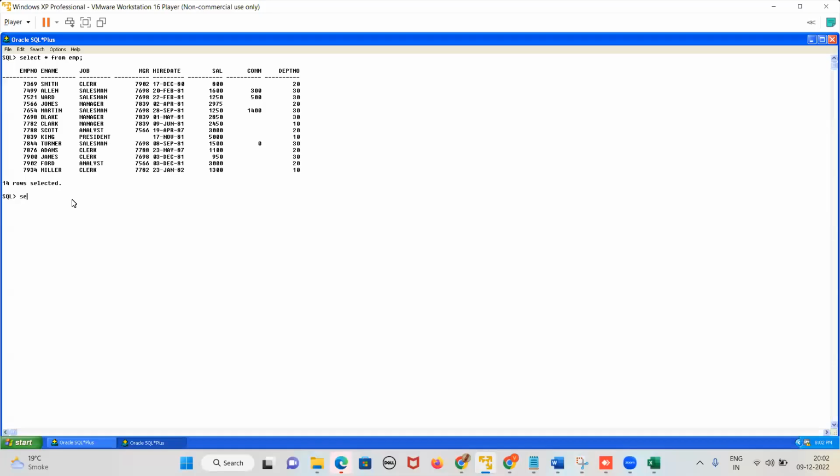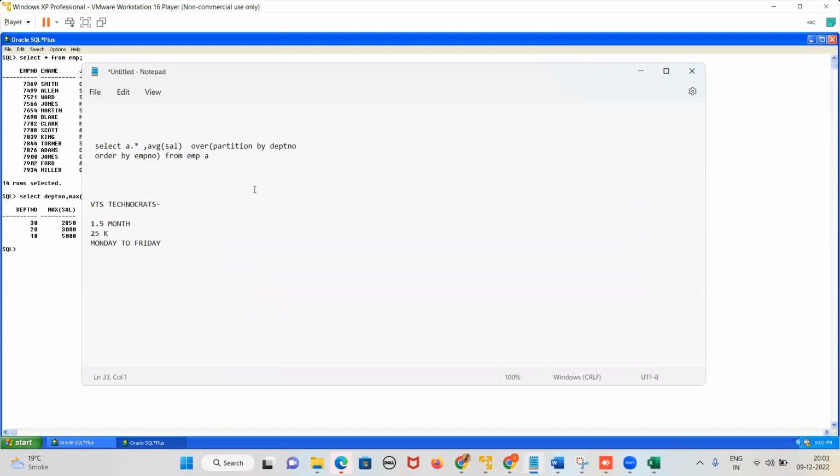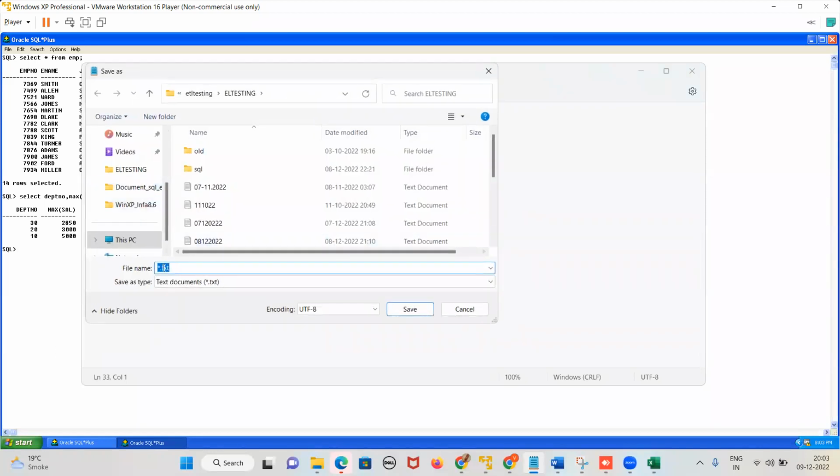So now if I want department wise maximum salary, what is the query? Can you just tell me? Select department number, comma what? Max of salary from which table? From EMP. Group by what? Group by department number. Yes or no, guys? Yes. So this will give what? Department wise maximum salary.